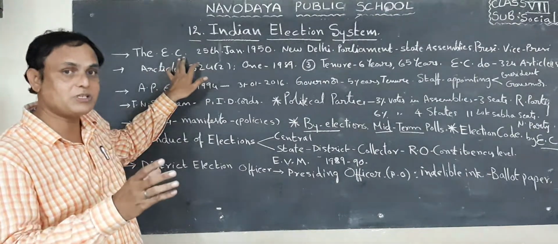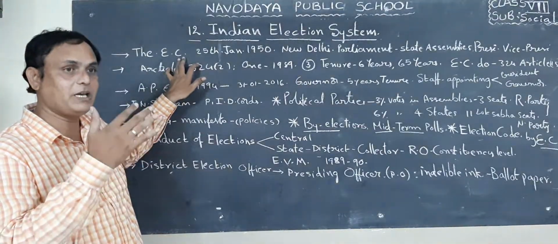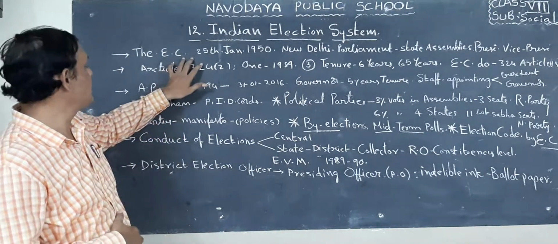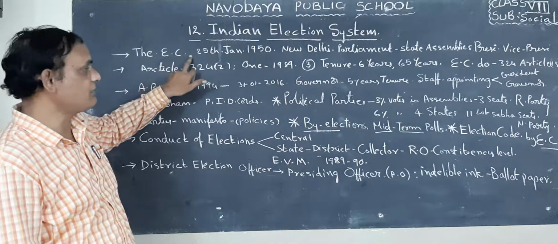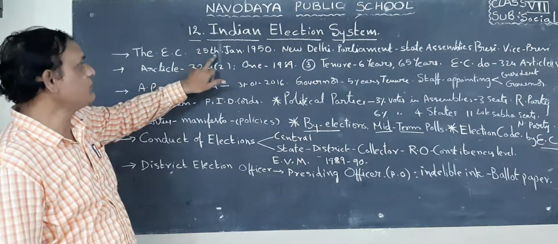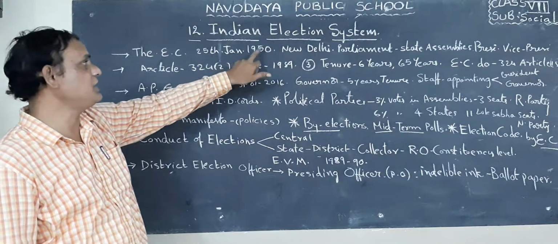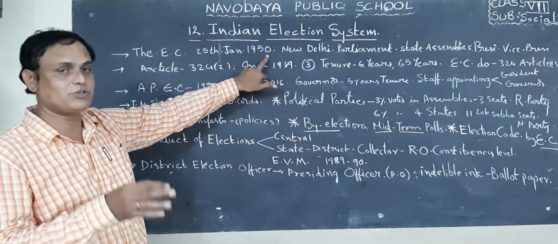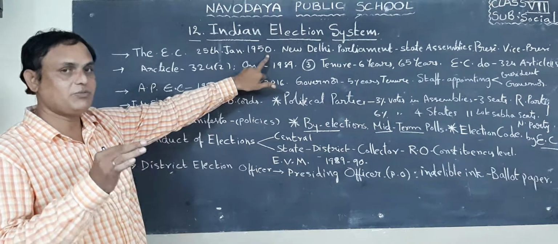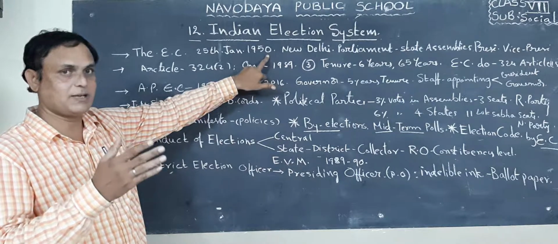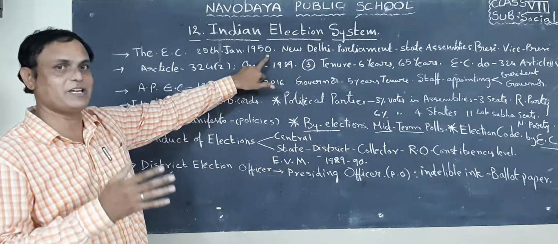Okay, so for conducting elections, the Election Commission is important. This Election Commission was appointed by the Indian government when it formed the Election Commission of India, formed on 25th January 1950. Very important. We know January 26th we celebrate as Republic Day.